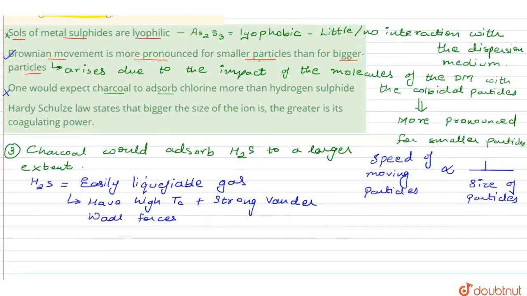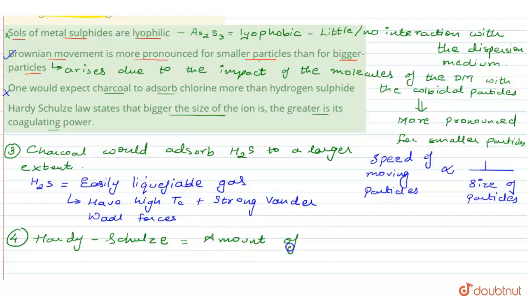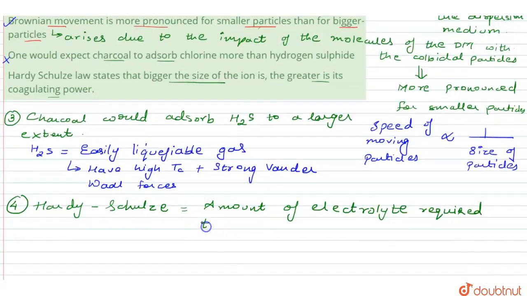Now what about the fourth one? The fourth one says that the Hardy-Schulze law states that the bigger the size of the ion, the greater is its coagulating power. First of all, what is this Hardy-Schulze law? I hope you remember it. It is from the surface chemistry part, the colloidal chemistry to be specific. The Hardy-Schulze rule gives us an idea of the amount of electrolyte which would be required to coagulate a colloidal solution.